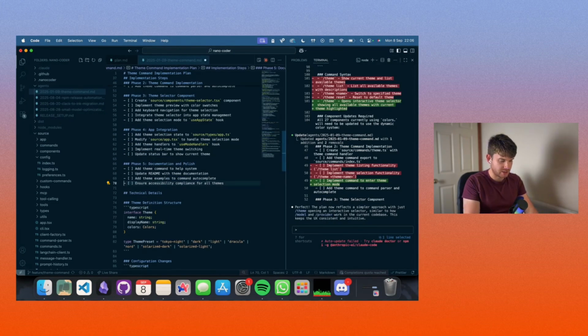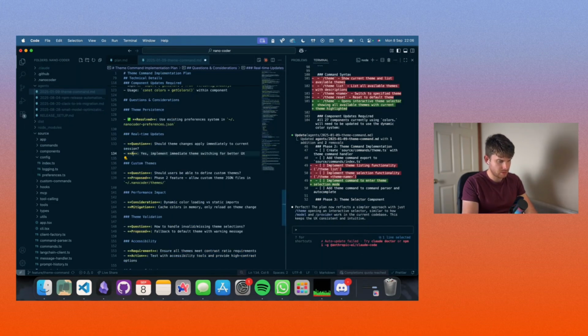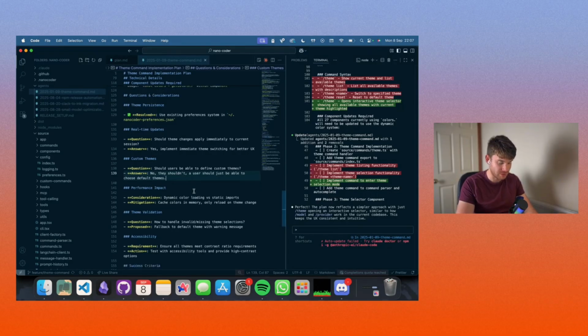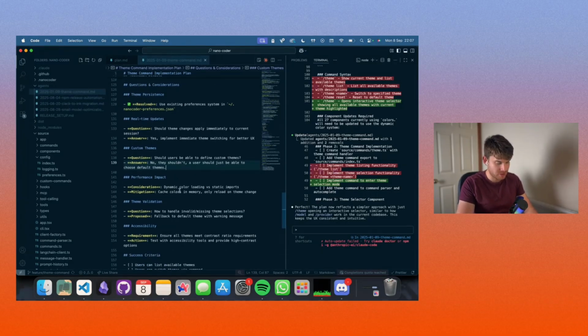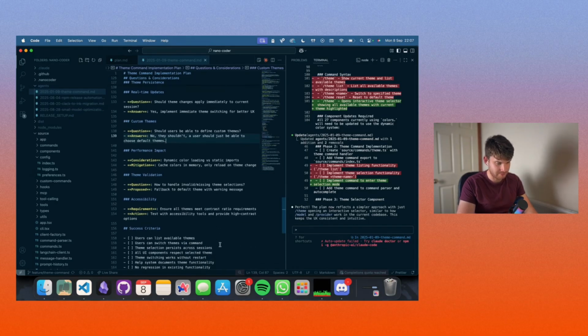I'm going to get rid of these. Don't think they're needed. I'm going to change these to answer so it has it when we run it. Instead of proposed answer, I'm just going to say answer and then yes. It's a really cool idea to have custom themes that a user can define, but it did suggest a phase 2. Just to leave no room for ambiguity here, I'm just going to say no, don't be able to do that, although it would be a cool feature, maybe in the future. Performance impact, dynamic color loading versus static imports. Sure, that's fine. We're getting there.